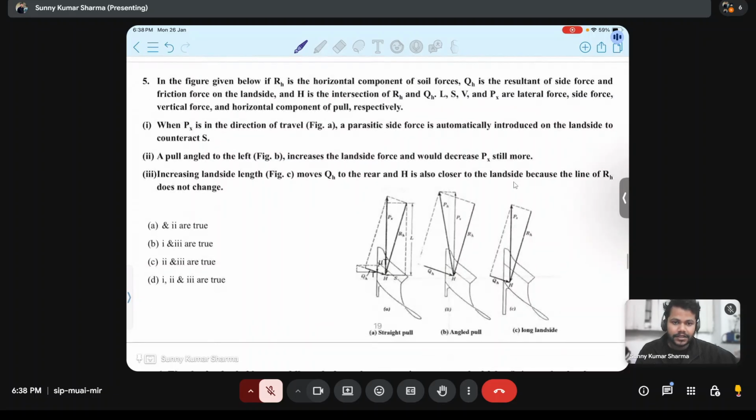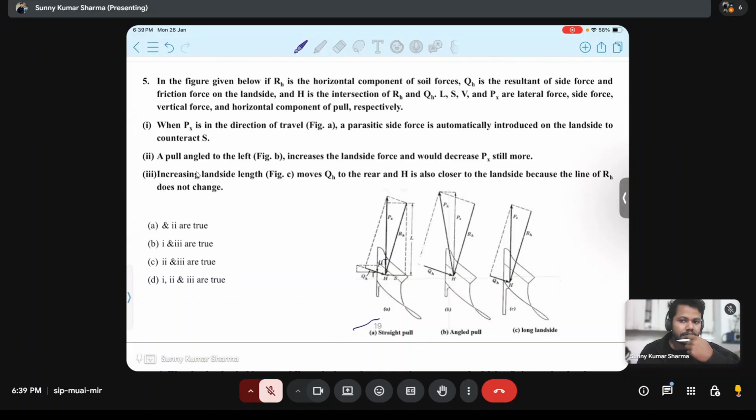Now, whatever we have discussed, this is the question based on that thing. In the figure given below, RH is the horizontal component of soil forces, QH is the resultant of side force and friction force on land side, and H is the intersection of RH and QH. L, S, V, and PX are lateral force, side force, vertical force, and horizontal component of pull, respectively. So first statement is when PX is in the direction of travel, that is first figure, a parasitic force is automatically introduced on land side to counteract S. Is this statement correct?